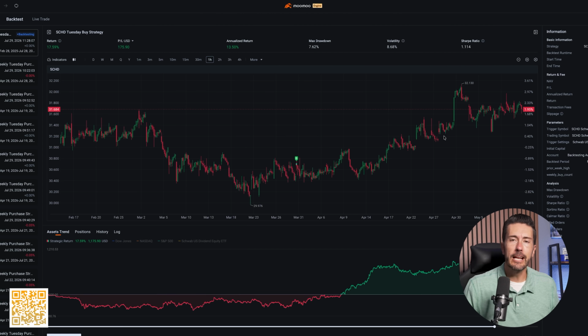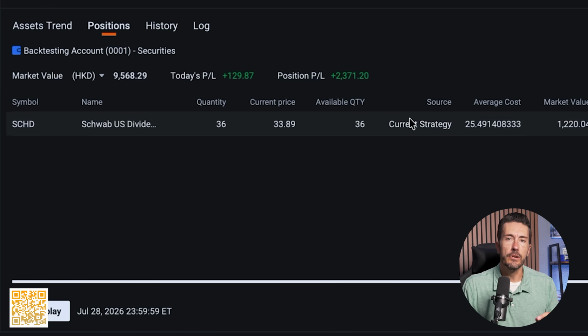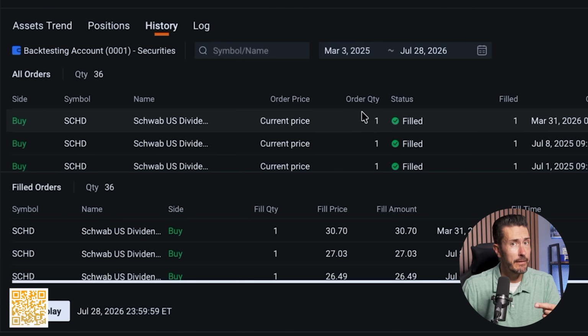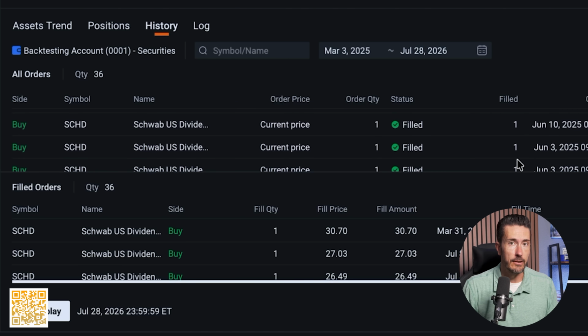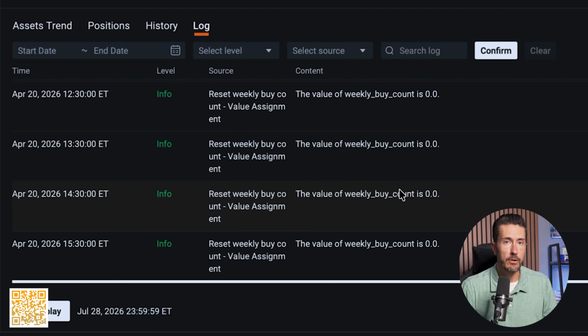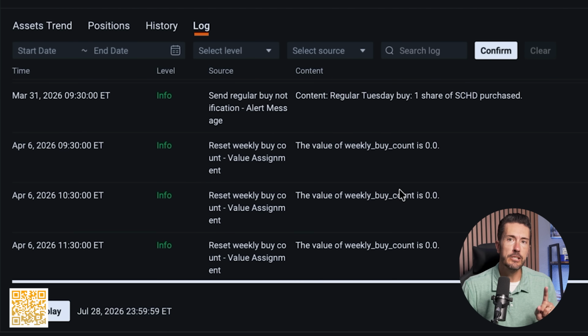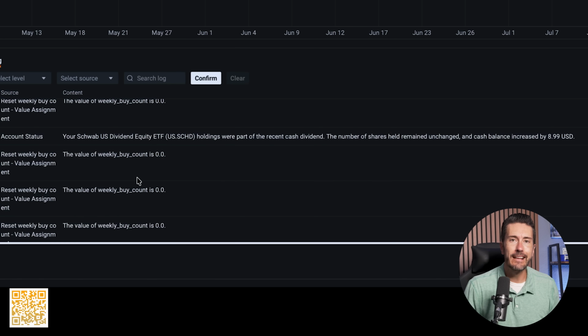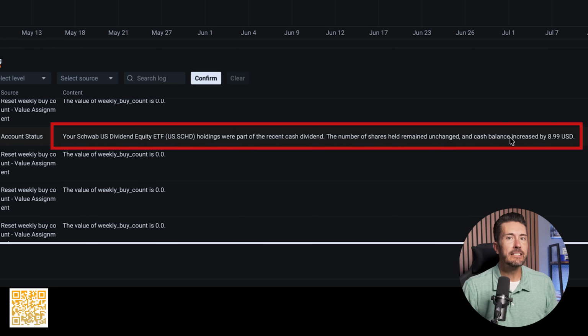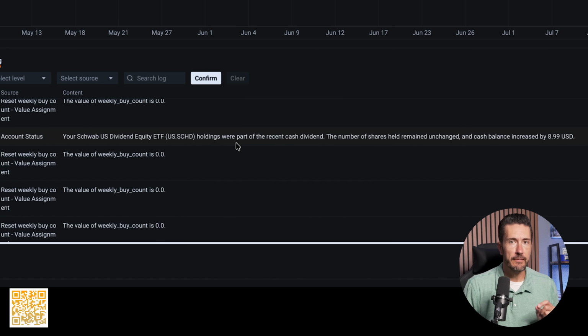And check this out. You can actually see your position during the period of time that you selected. You can also see the history, and if you're a little bit of a nerd like me, you can go into the log and see technical details. But here's an important part right here. Look at this. It mentions that your positions paid a cash dividend, and your cash balance is now $8.99. This means that in this particular strategy, the dividends are not being reinvested. You would need to adjust this in your strategy or your account.